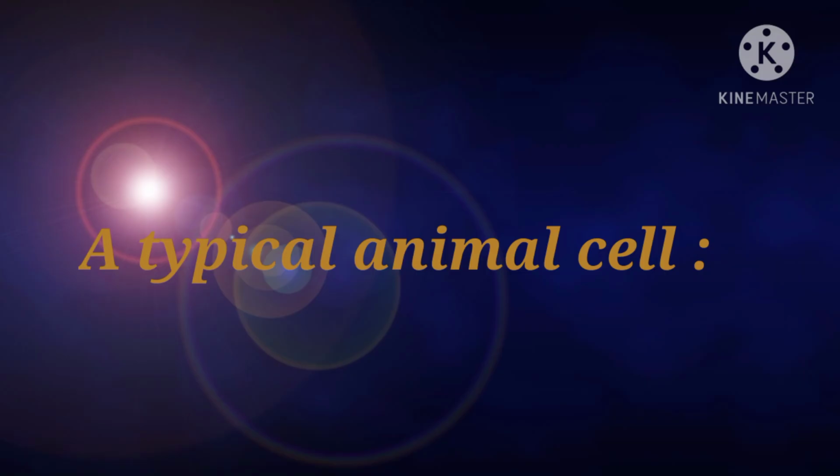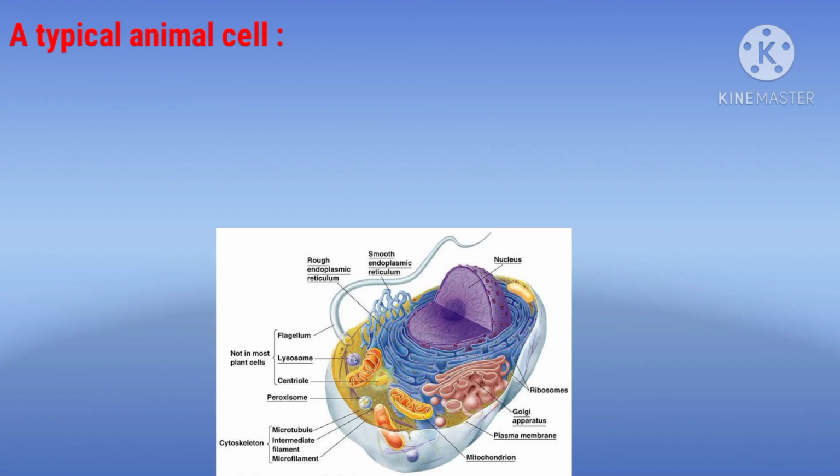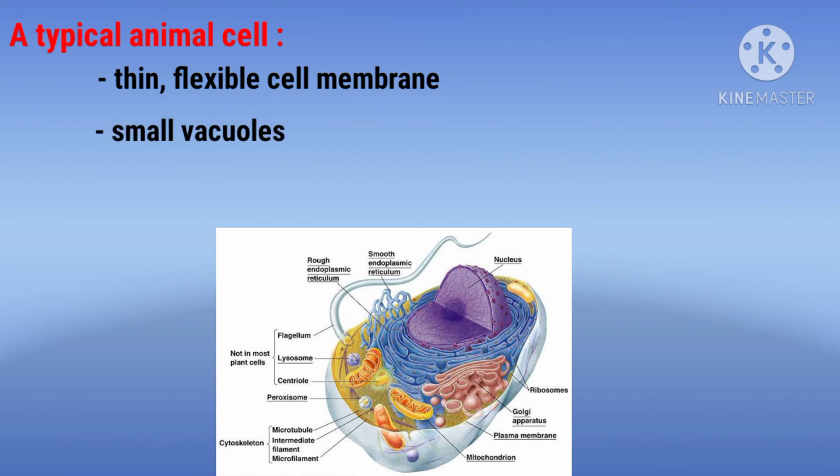Next is the animal cell. The animal cell is surrounded by a thin, flexible cell membrane. The nucleus is in the center, which is surrounded by the cytoplasm. This cytoplasm contains many vacuoles. Animal cells do not have chloroplasts.